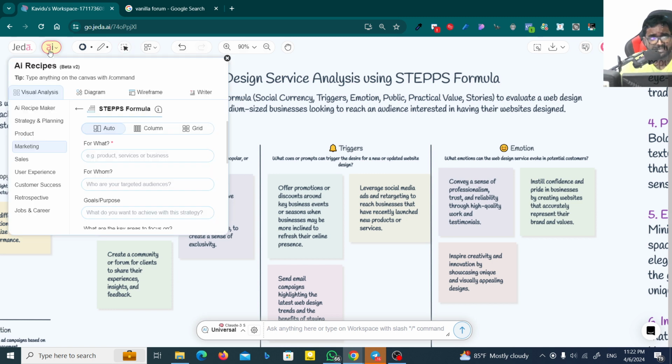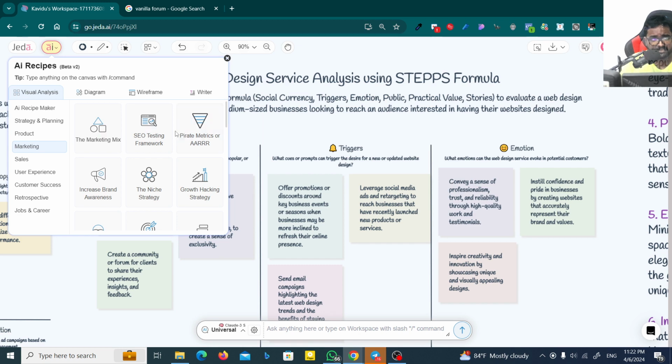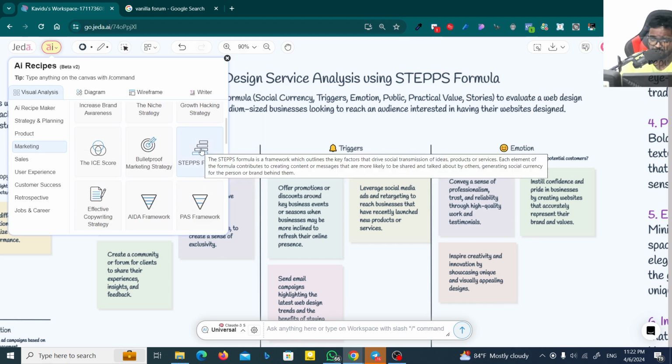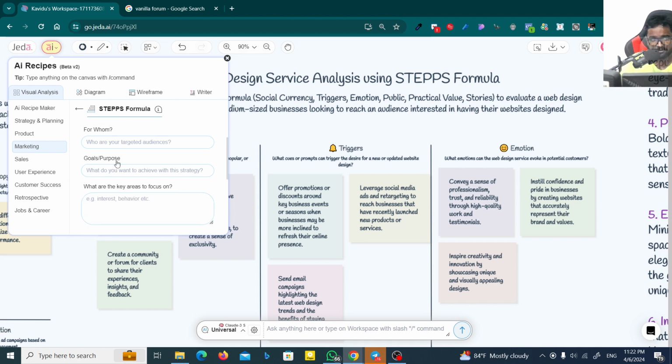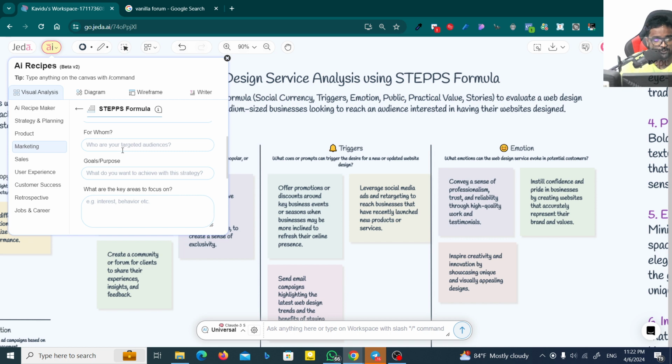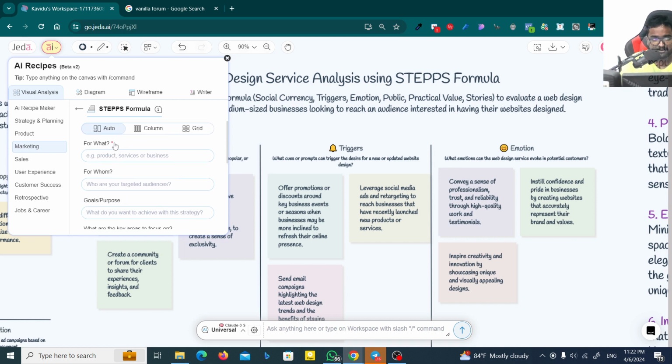Here you can go to the AI menu on Jedi AI, and then you can click on this marketing option, and then scroll down and you can see the STEPPS formula. Just click on it, and here you have to fill some fields for what, for whom, and the goal or purpose, and you have to fill only these red marks. But if you need to make it more targeted, then you have to fill in the others also.